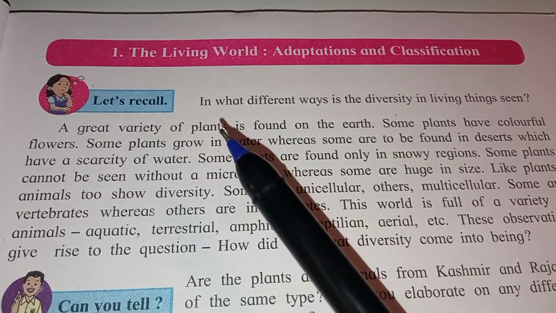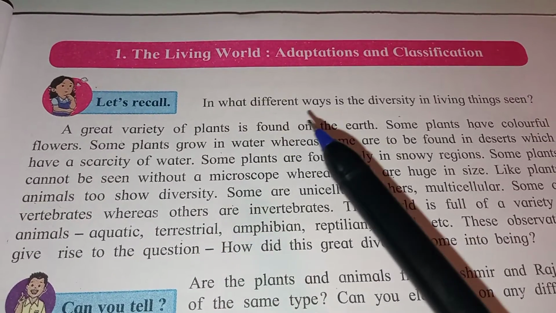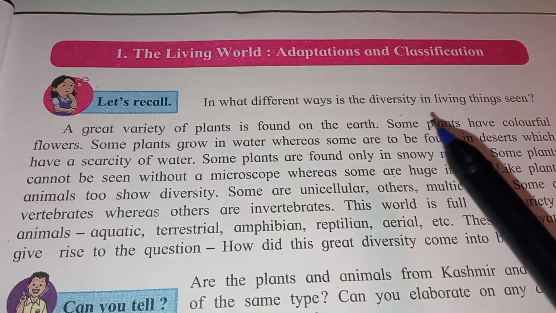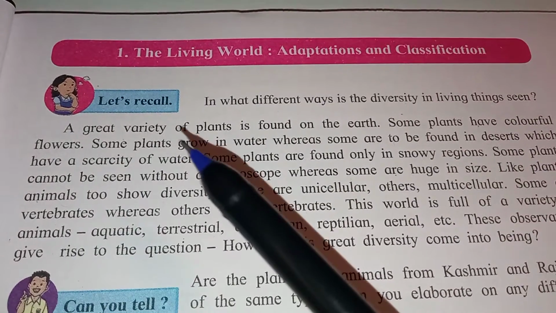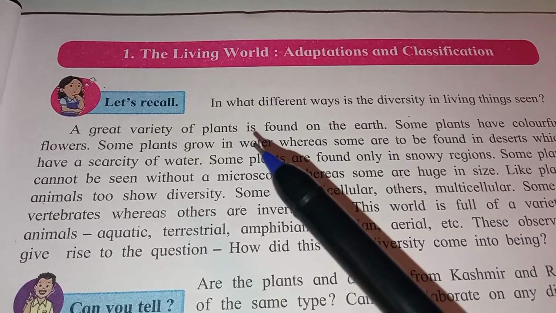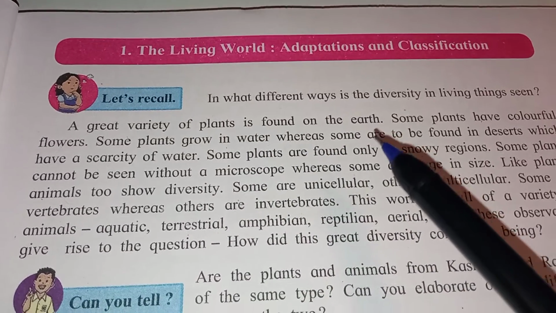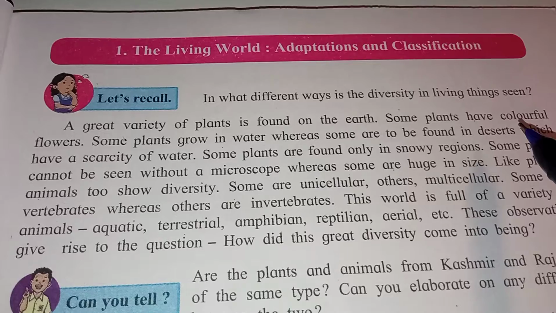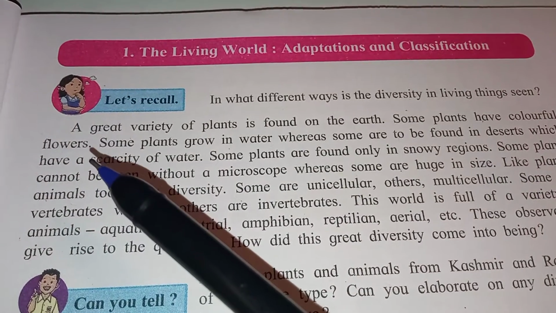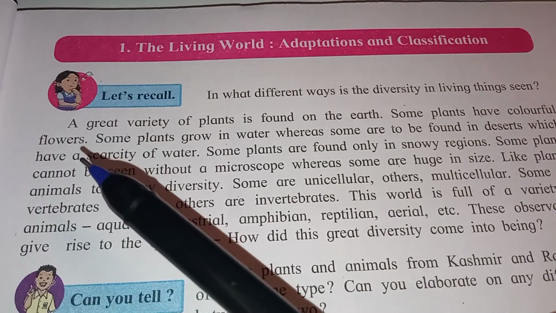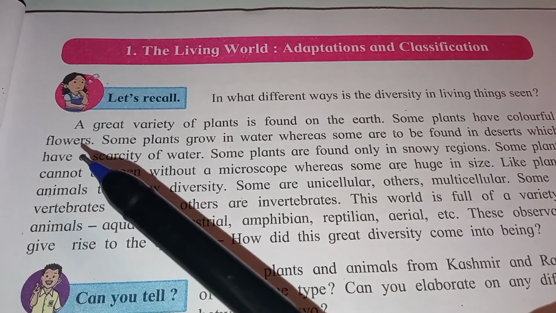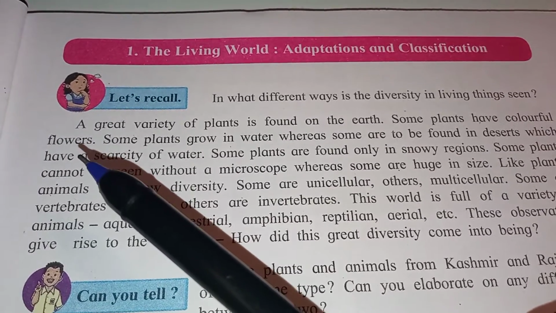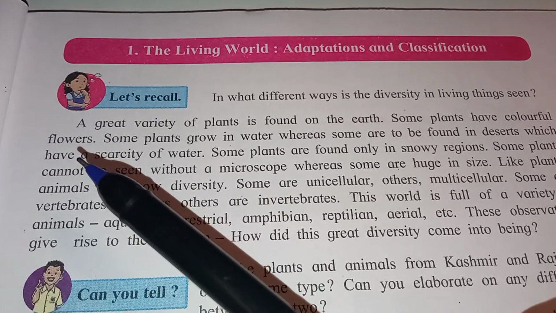Now see, in what different ways is the diversity in living things seen? A great variety of plants is found on the earth. Some plants have colorful flowers. You know that a rose is red, sometimes yellow, sometimes white in color.